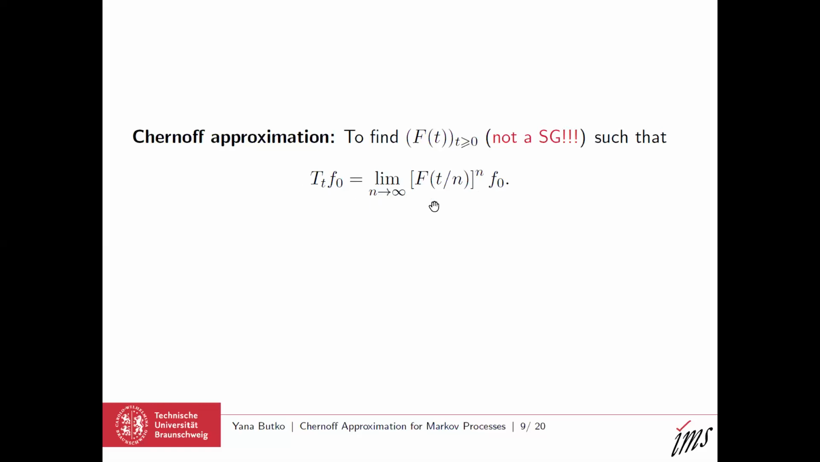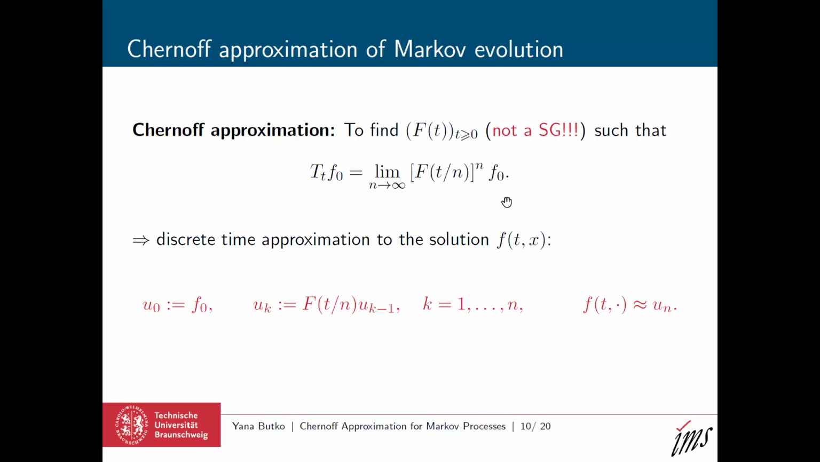Okay, this formula is called Chernoff approximation, and this formula can be interpreted in many different ways. For example, first of all, this formula immediately gives a discrete time approximation to the solution of the Cauchy problem for the corresponding evolution equation. So on one hand, we have a numerical scheme for the corresponding PDE.